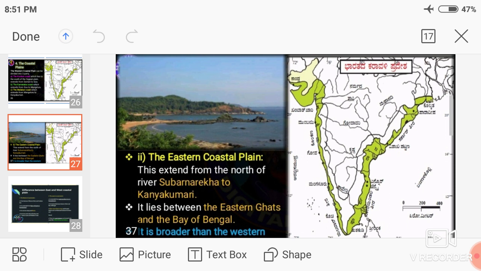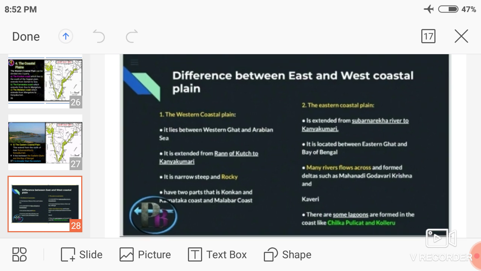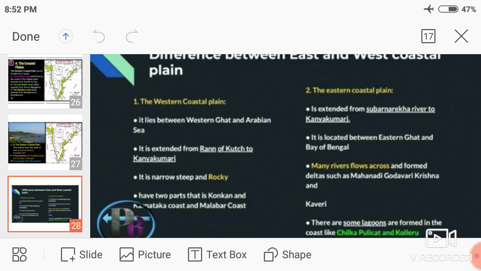Understand? Then, what are the differences between the Eastern Coastal Plain and the Western Coastal Plain?